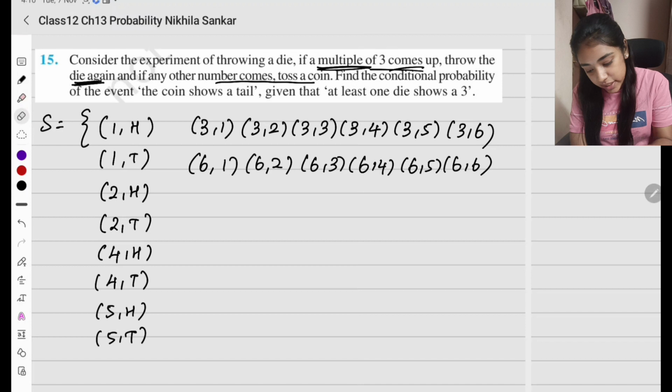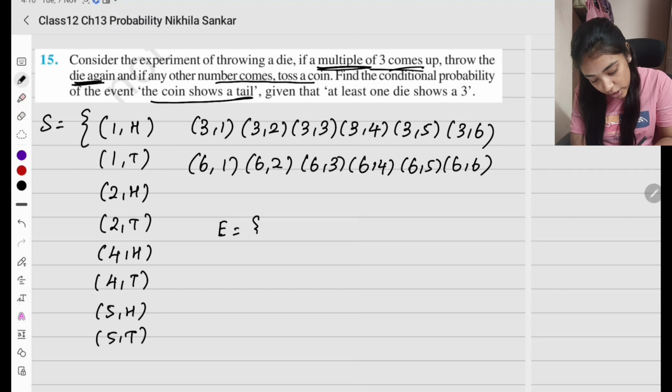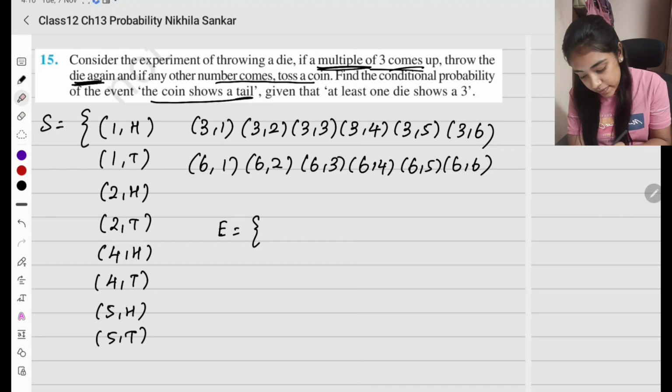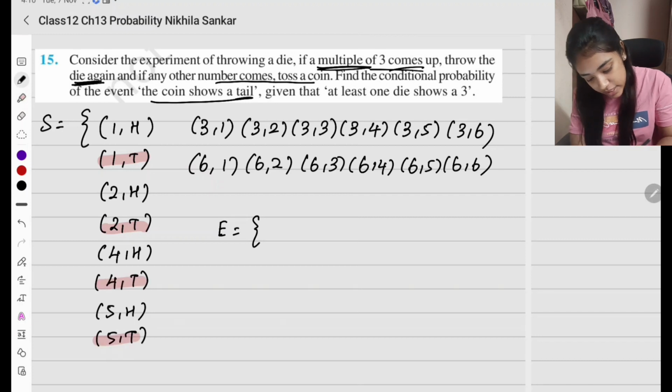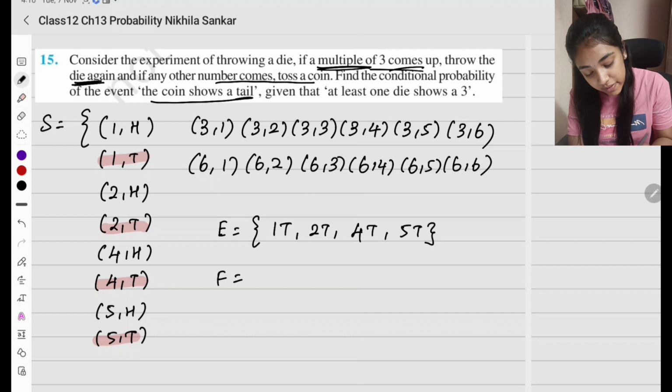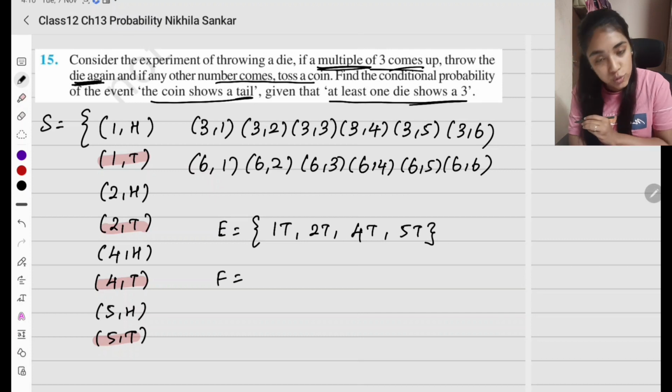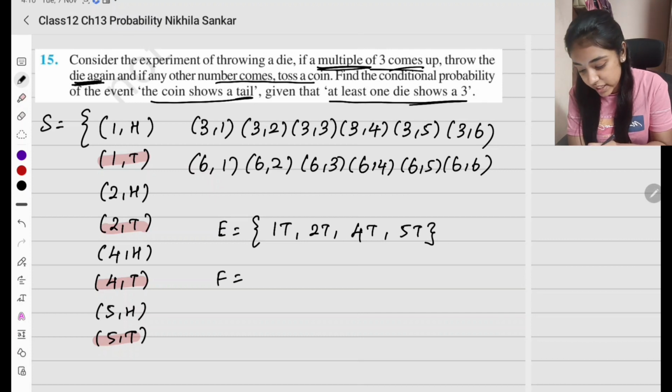Find the conditional probability of the event that the coin shows a tail, given that at least one die shows 3. So what is E? The coin shows a tail. So where is it? 1T, 2T, 4T, 5T. 3 is not there. So this is my E. What is F? Given that at least one die shows 3. So where is at least one die showing 3? One of the dice should have a 3.